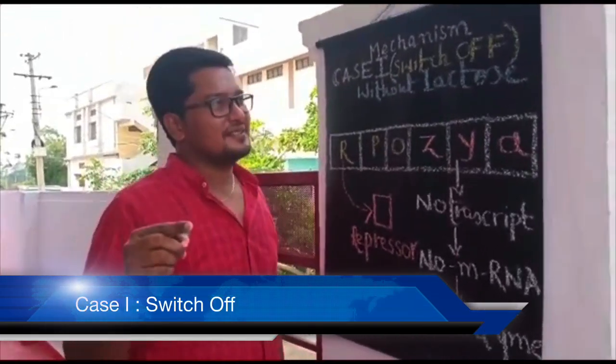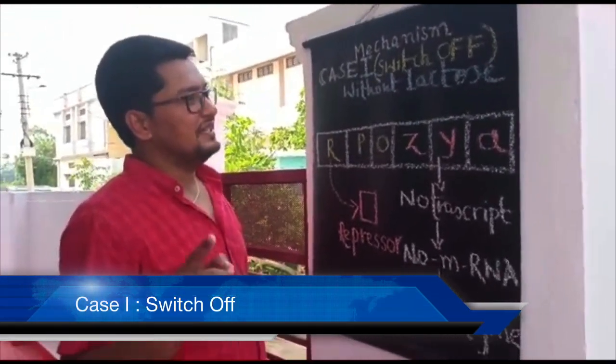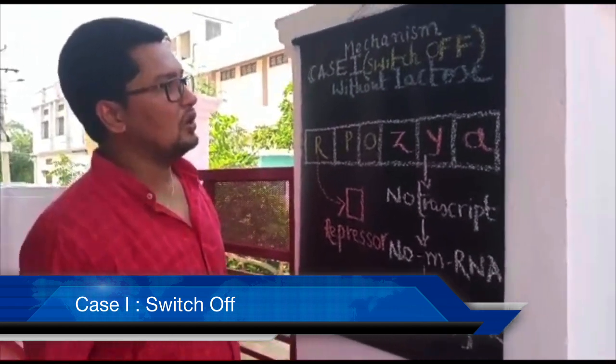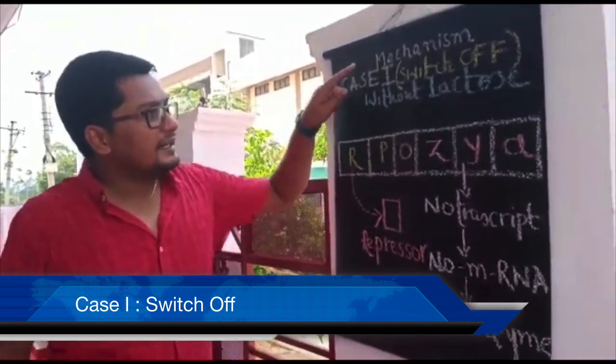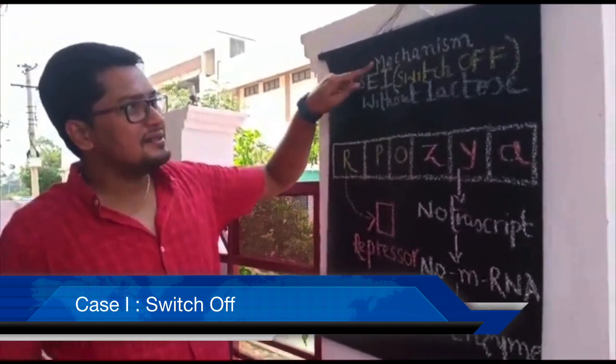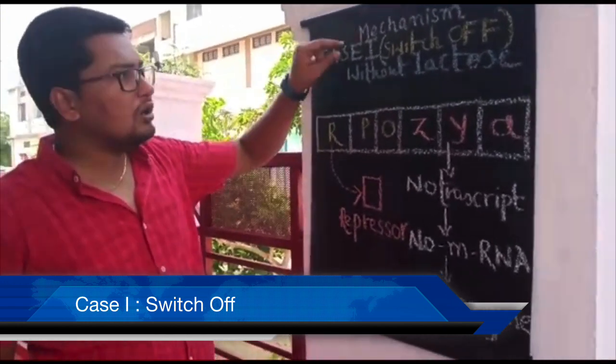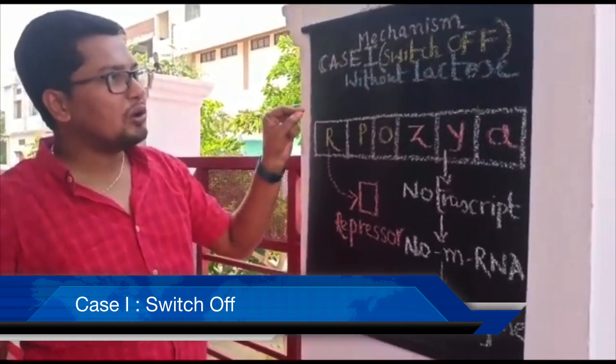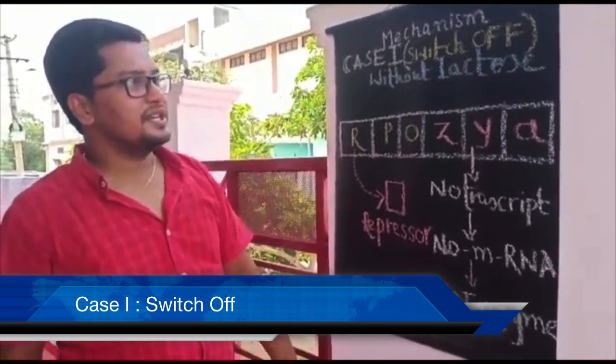Dear students, till now we understood the detailed structure of lac operon. Now let us understand the mechanism of lac operon, or how this lac operon regulates the gene expression.